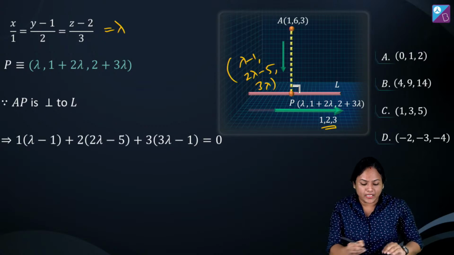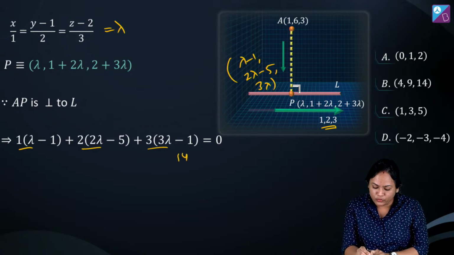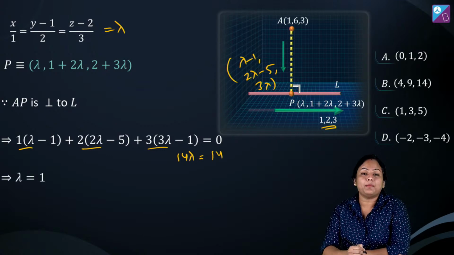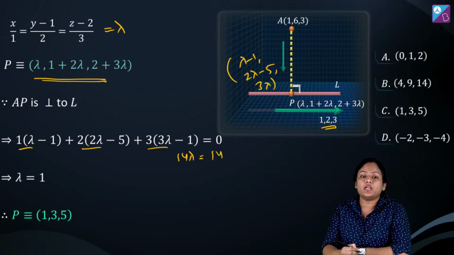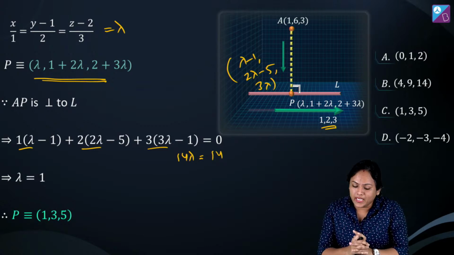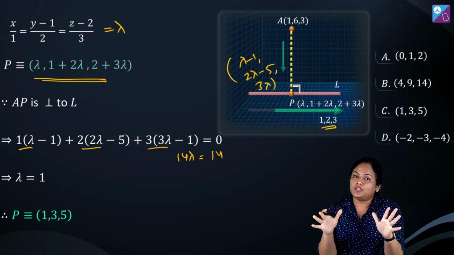And from here when you calculate, it is lambda plus 4 lambda plus 9 lambda, which is 14 lambda, and that is equal to 14. So lambda value will come as 1. And when you substitute over here, you will get your foot of perpendicular, which is 1, 3, 5. ठीक है, ये हमारा foot of perpendicular होगा for this question.